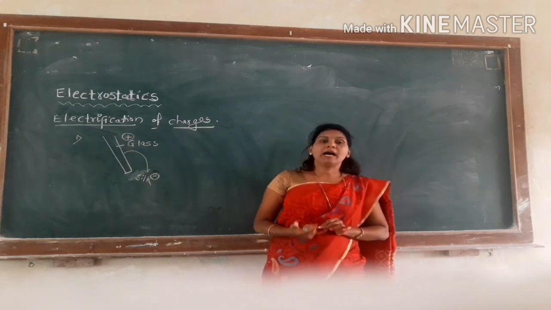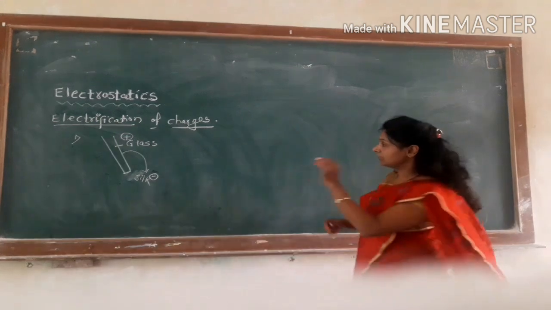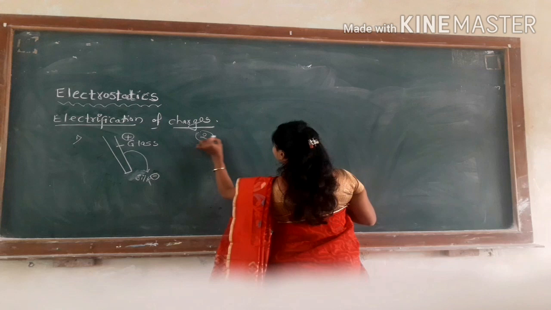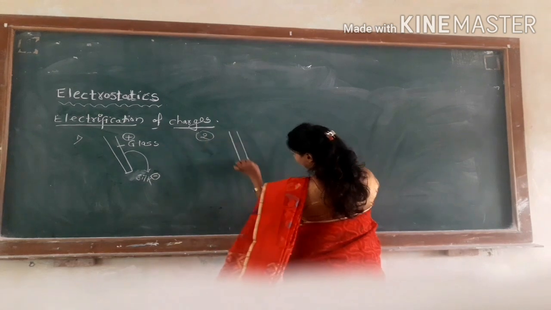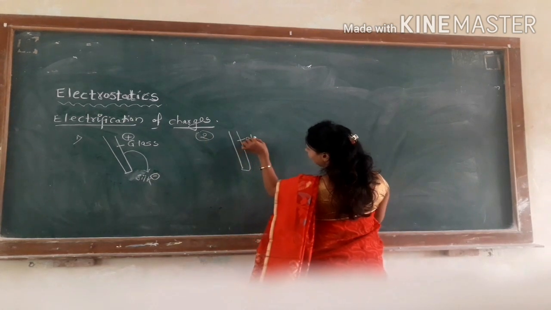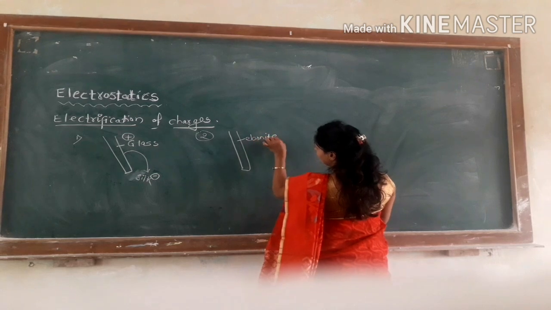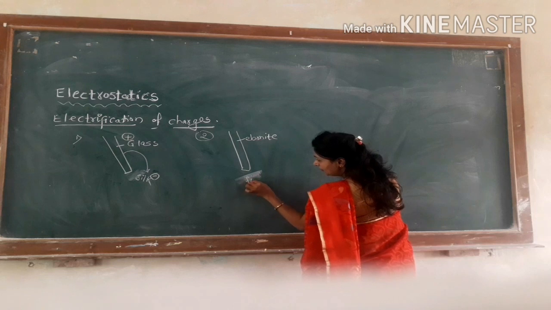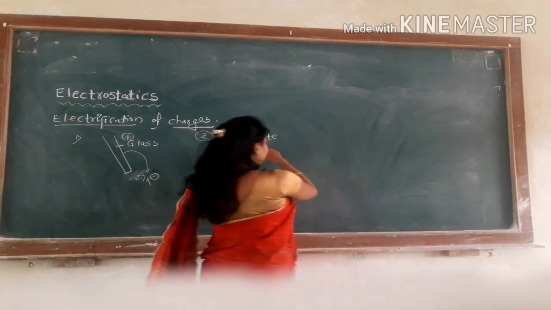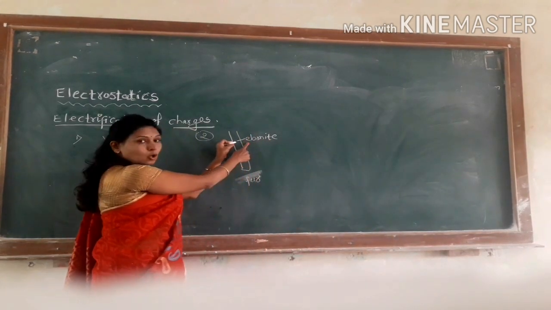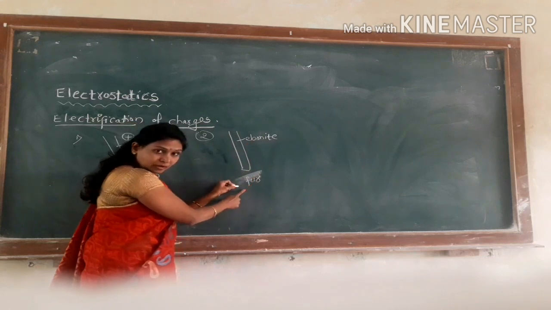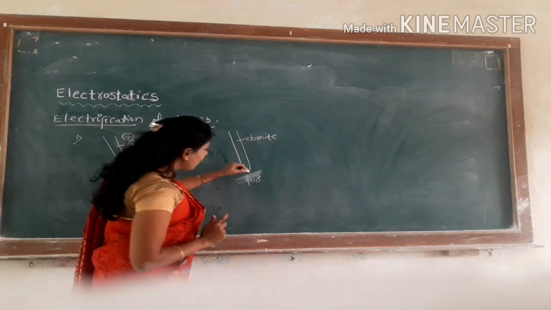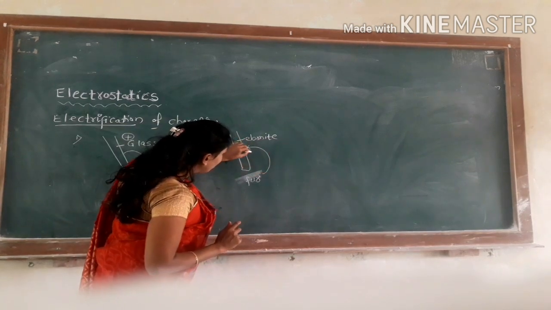Now let us take another example. The second example is an ebonite rod. When this ebonite rod is rubbed with fur, there is a transfer of electrons from fur to ebonite.